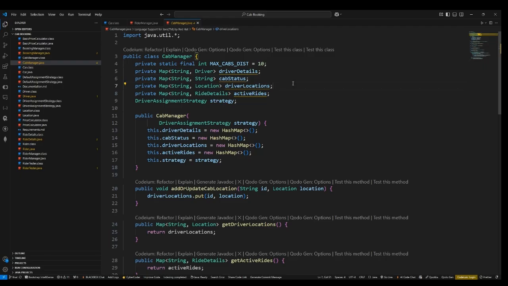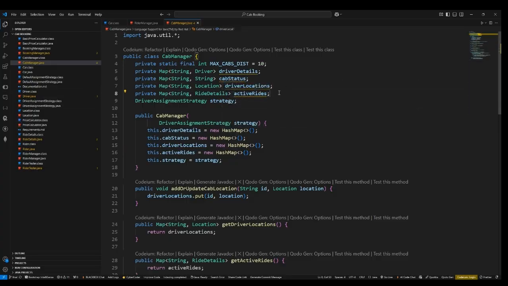Also the driver locations. If a rider is booking a cab, all the cabs that are close by should be available to him, and the nearest one among them will be assigned to the rider as per the logic I have written. I'll show that.